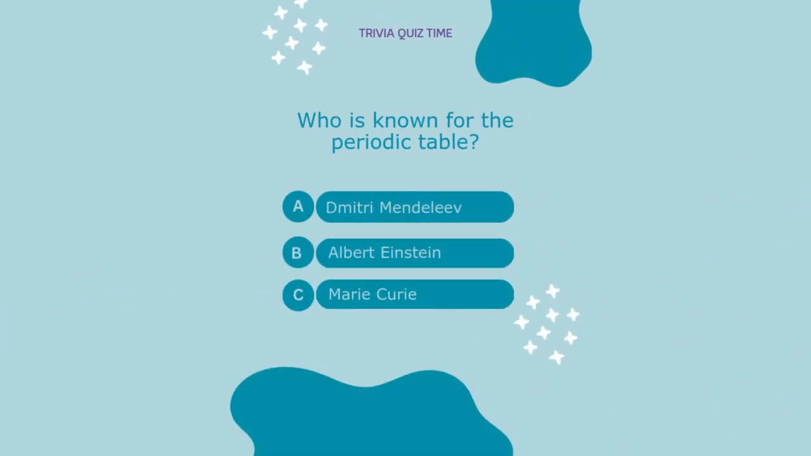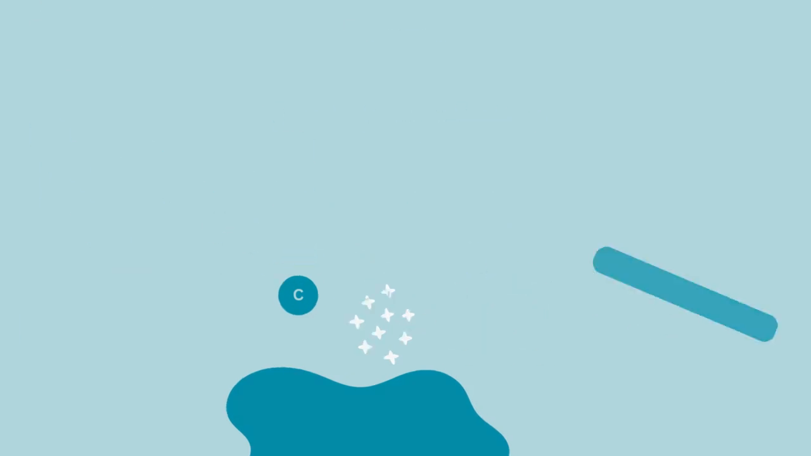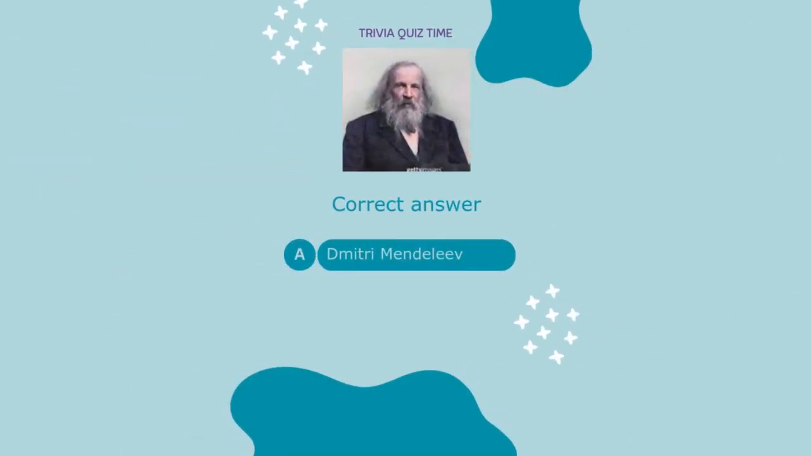Light bulb. Who is known for the periodic table? A. Dmitri Mendeleev. B. Albert Einstein. C. Marie Curie. Correct answer: A.